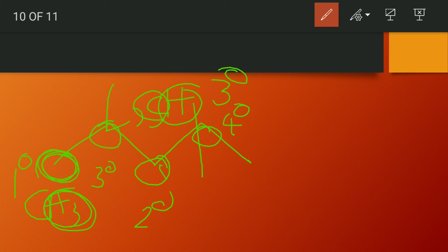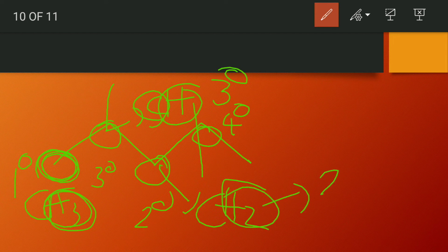And here we have CH2, and these two hydrogens have a degree of 2. And here we have only carbon. So one point which you must note is, 4 degree hydrogen is not possible in any case. Just as 4 degree carbon has no hydrogen attached.